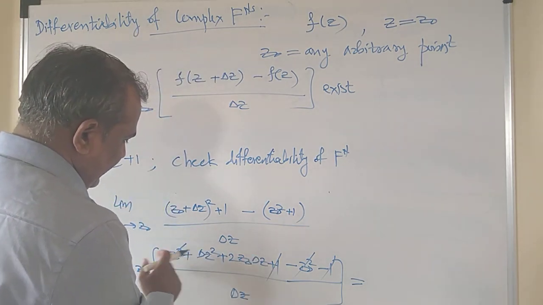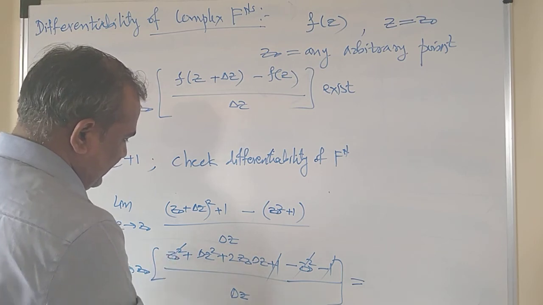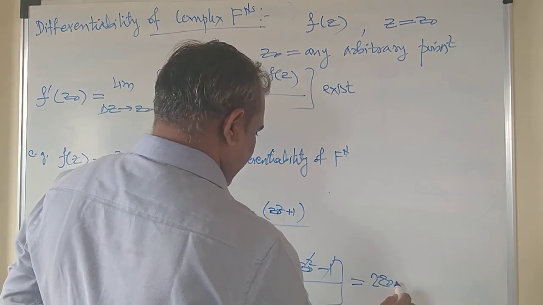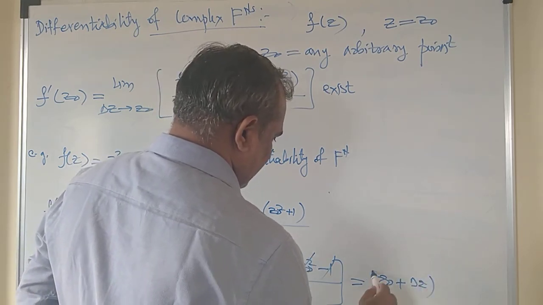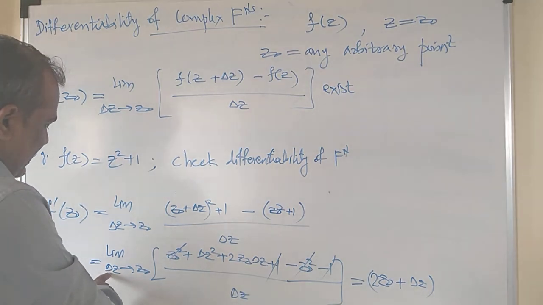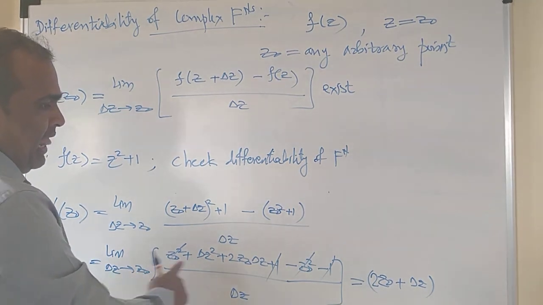Delta z you can take out common, and delta z and delta z get cancelled with each other, and you will get 2 z naught plus delta z. You will get this only, and delta z tends to z naught has this value.